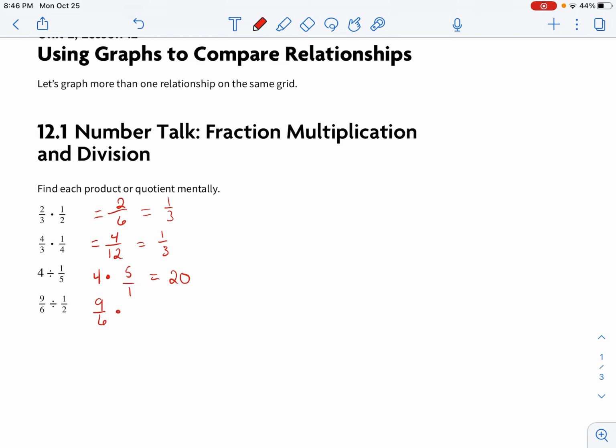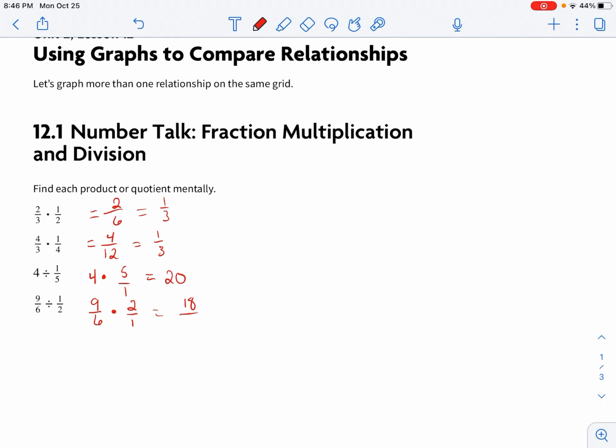Okay, likewise with this one, you have 9/6. We're going to change division to multiplication, and then we're going to flip that fraction, 2 over 1, which once again is just like multiplying it by 2. So 9 times 2 equals 18. 6 times 1 is 6. That reduces to 3.